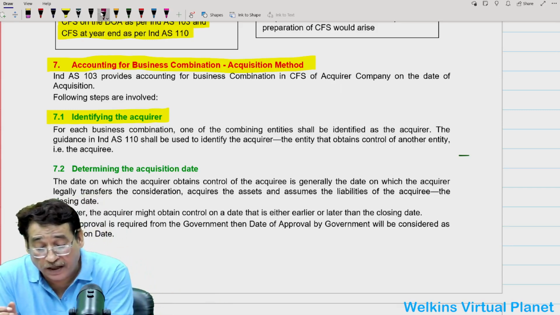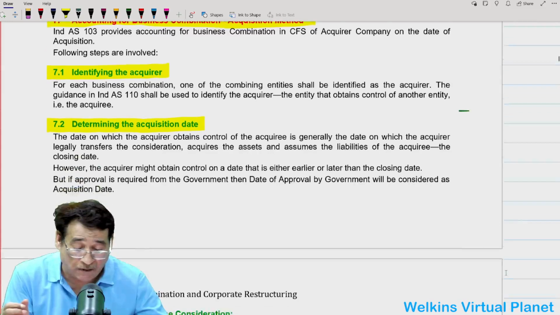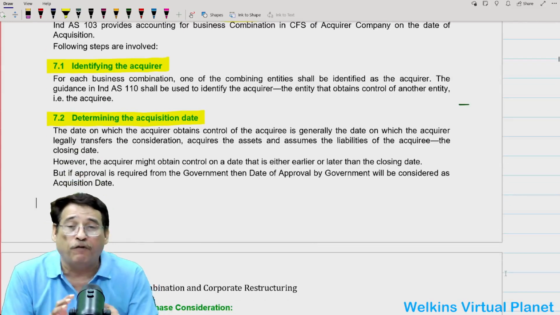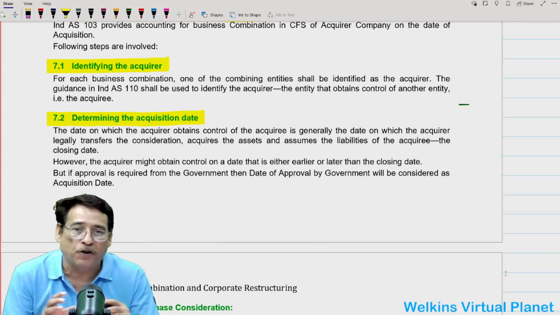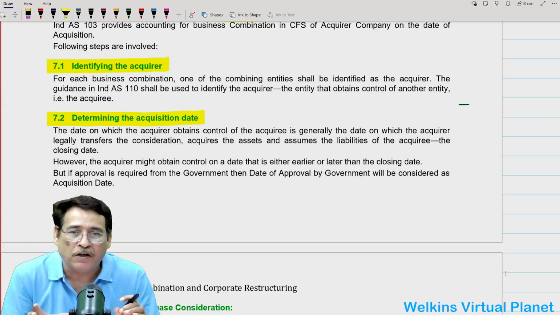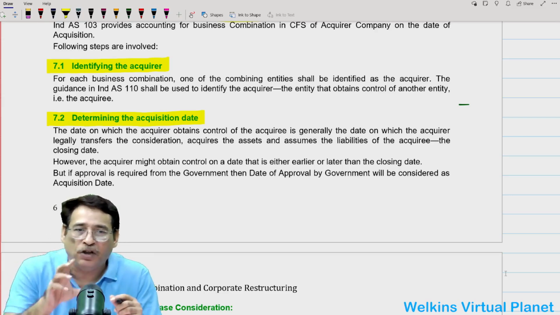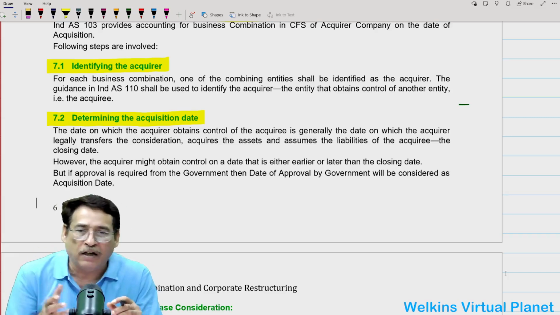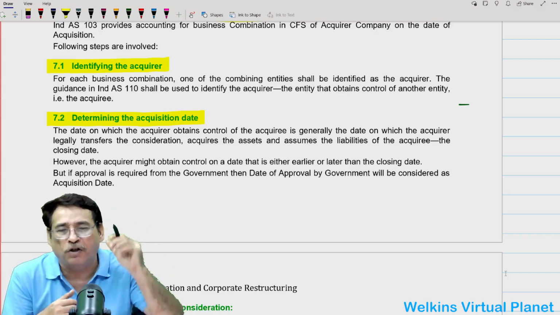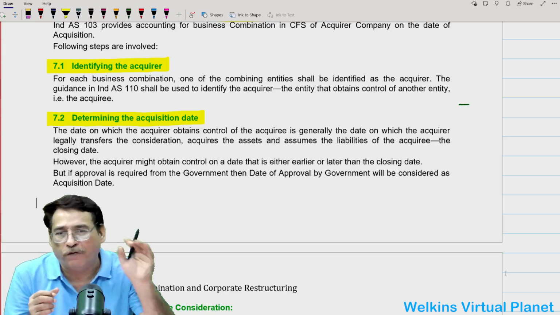Now coming over to the second point. Under the accounting steps I'm talking about, once you have determined out of the scenario who is going to be the accounting acquirer, then the next point is determination of the acquisition date. Generally, the acquisition date will be considered as the date on which the acquirer is going to obtain the control of the acquiree, and generally this date is considered as the date when the acquirer legally transfers the consideration to the acquiree company, acquires the assets and assumes the liabilities of that company. Correct?